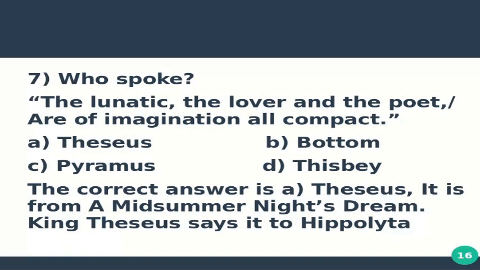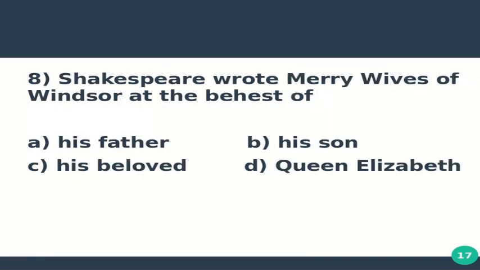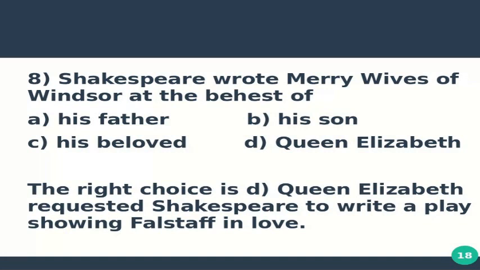Question number 8 is Shakespeare wrote Merry Wives of Windsor at the behest of option A his father, option B his son, option C his beloved, and option D Queen Elizabeth. The right choice is D Queen Elizabeth. Queen Elizabeth requested Shakespeare to write a play showing Falstaff in love.